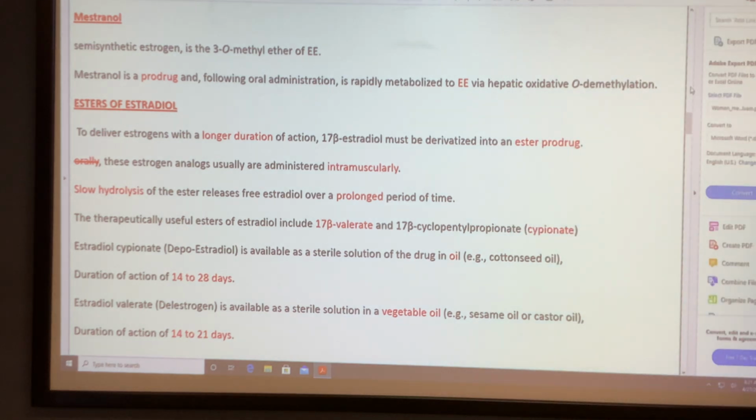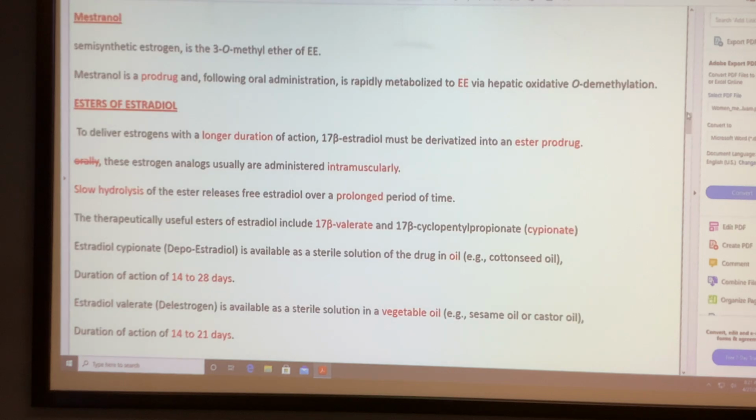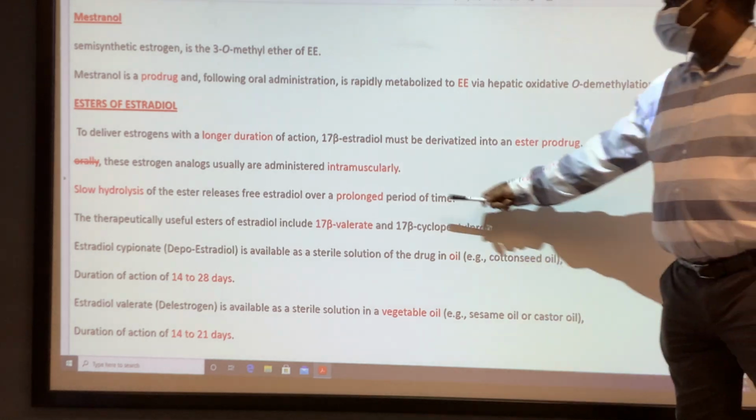Only two. There is one more, is there? Yeah, only two. Okay, cypionate, valerate, those are the esters.